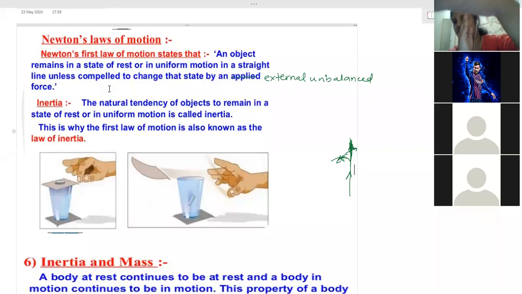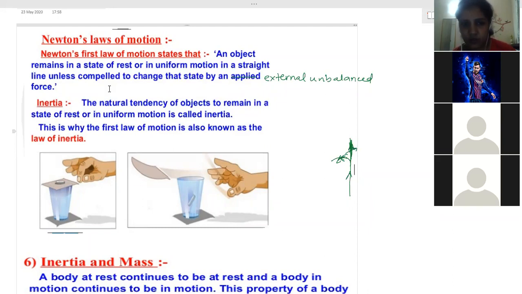The branch has been moved here. But what happens? The fruits remain at the same position due to inertia of rest. So therefore, the connection between them, the support of the fruit, has gone. That's the reason it falls down. Are these examples clear to you?